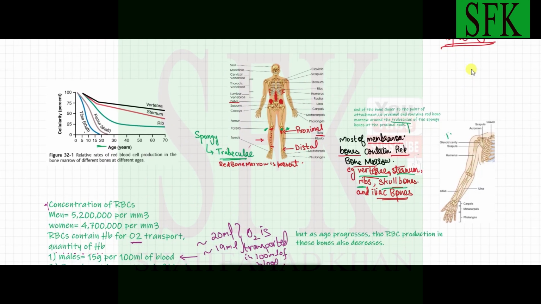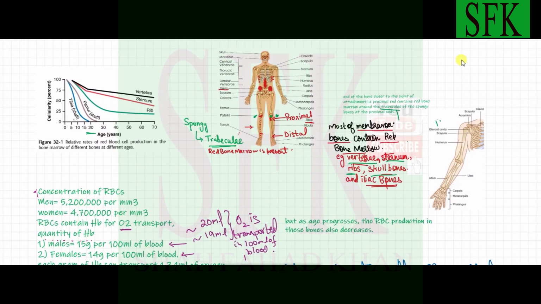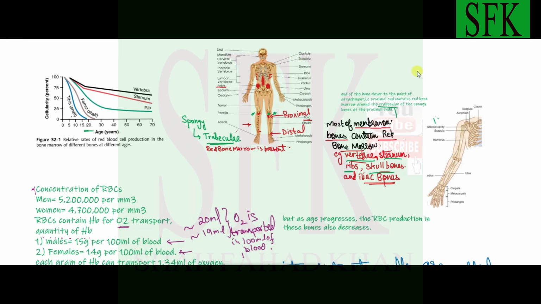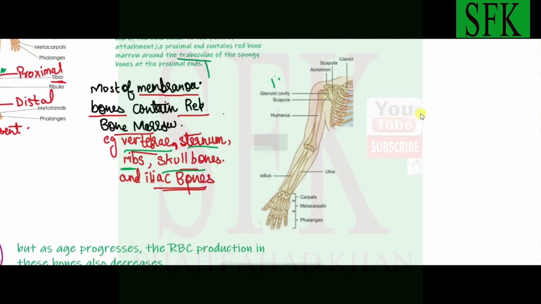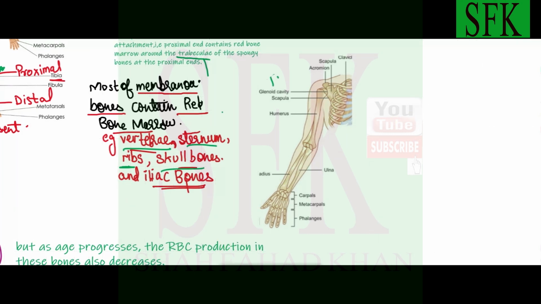Right now, let's come down and look at these few diagrams and a bit of information that I've given down here. There are a few bones in which the red bone marrow persists throughout life, and that bone marrow is responsible for RBC production throughout life, and now we are going to look at that. First of all, I told you that the proximal part of the humerus and tibiae have red bone marrow throughout life. Okay, the proximal part. This is our humerus over here in the arm.